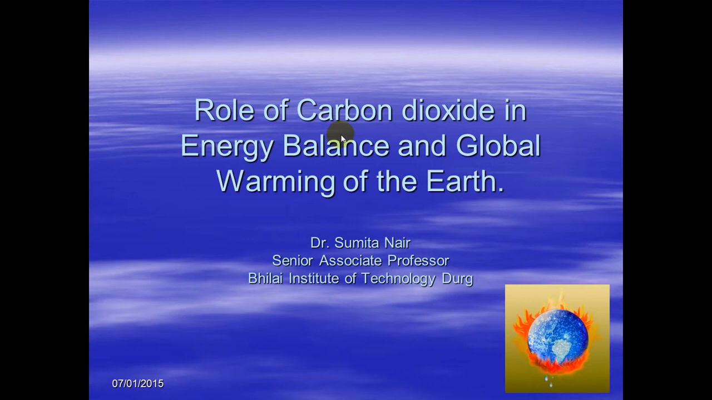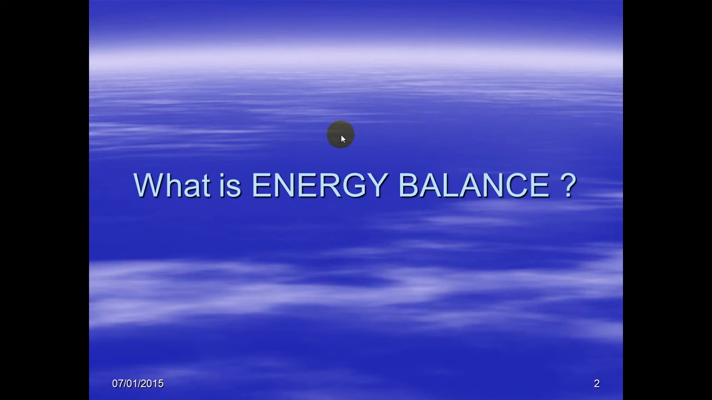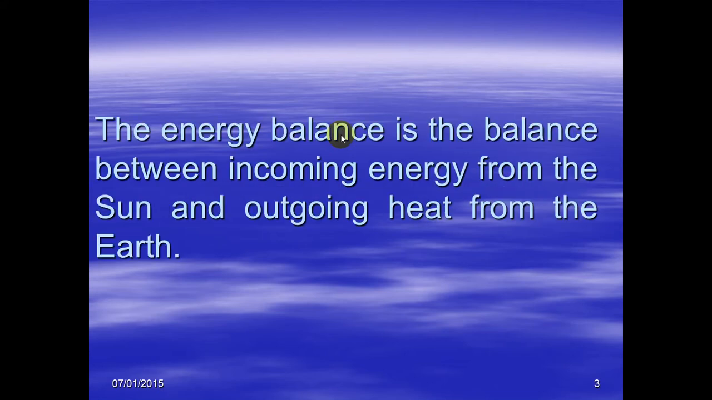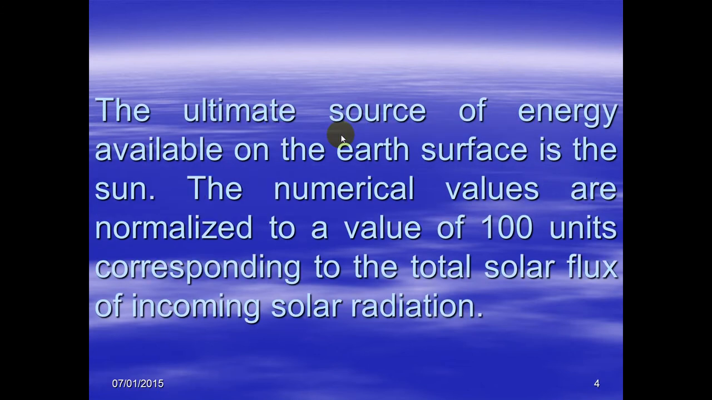Today we will discuss the role of carbon dioxide in energy balance and global warming of the Earth's surface. Actually, first of all, we should discuss energy balance. So, what is energy balance? Energy balance is the balance between the incoming energy from the sun and outgoing heat from the earth, because the ultimate source of energy available on the earth's surface is the sun.